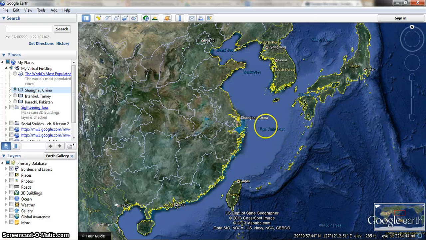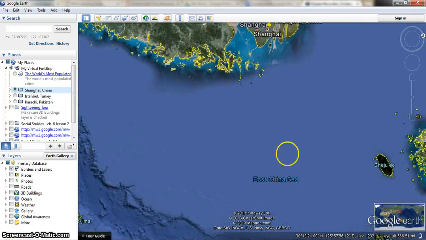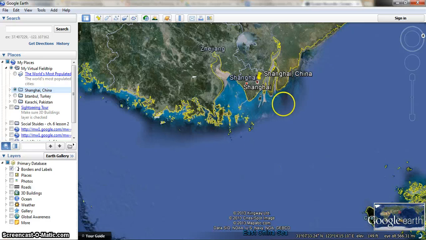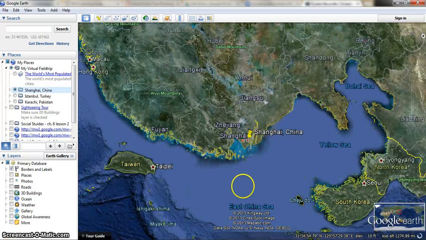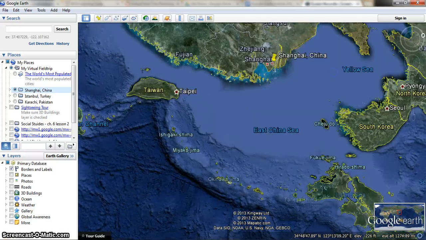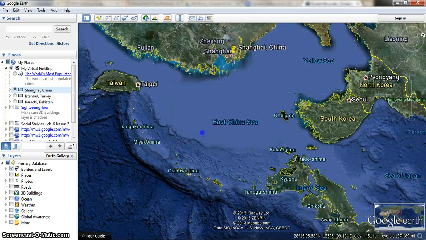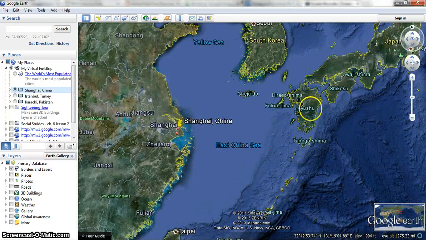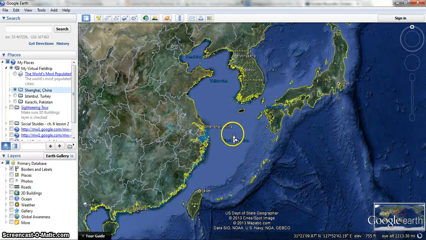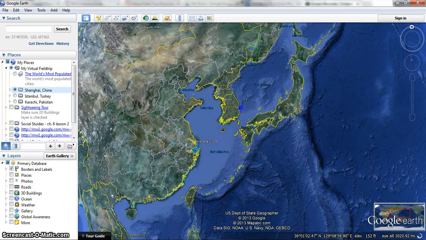As we look here, we can see that Shanghai is near the East China Sea, right on the border of the East China Sea. It has easy access to the East China Sea, as well as the Yellow Sea, which gives it access to countries like South Korea and Japan, and even Taiwan. You can also see that it has access to the Sea of Japan, which can bring it all the way to North Japan.